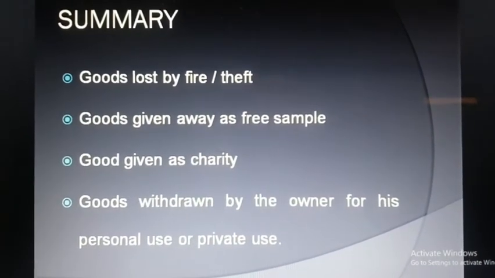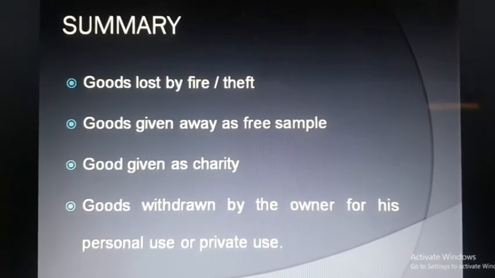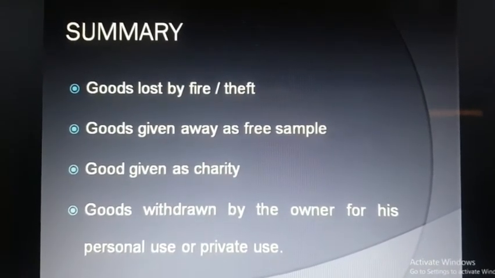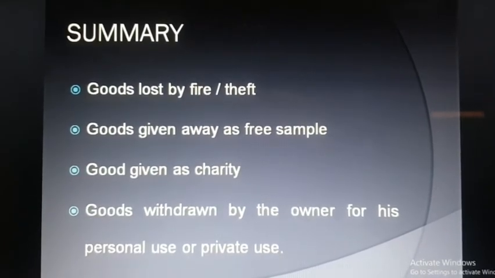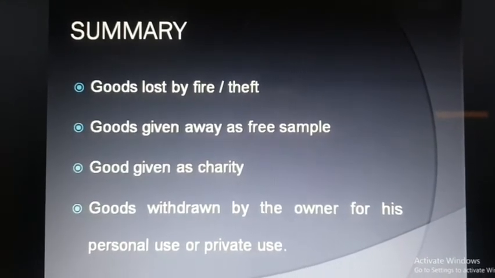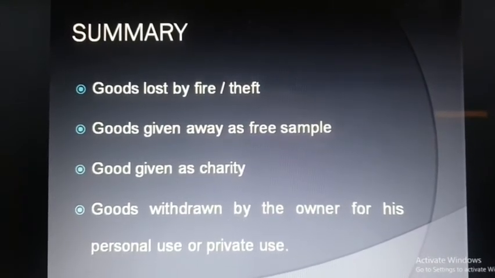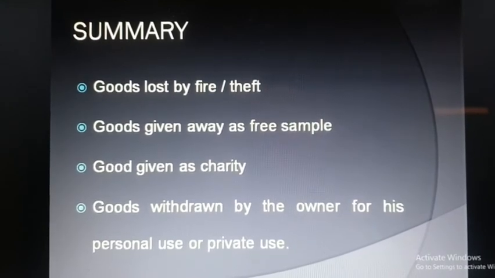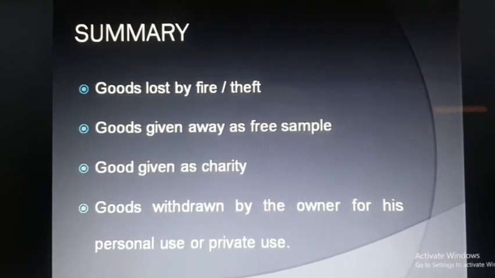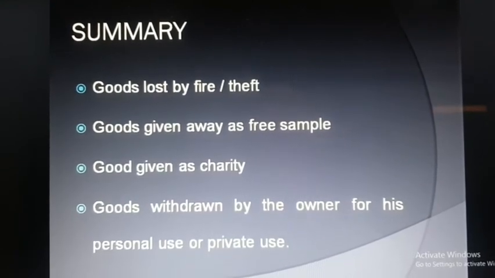So here is the summary of the general entries we discussed today. First one is goods lost by fire and theft. Second one is goods given away as a free sample. Third, goods given as charity. And the fourth one is goods withdrawn by the owner for his personal or private use. The most important thing in all four entries is that purchases will be credited. Why? Because in all four entries, goods are given either as a free sample, charity, or withdrawn by the owner for personal use, or lost by fire and theft. So the important point is goods here.